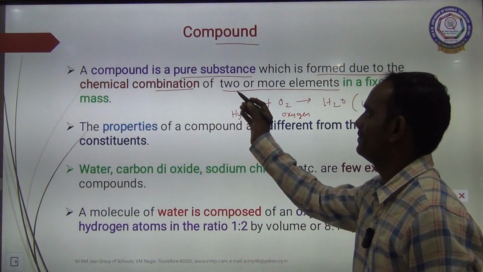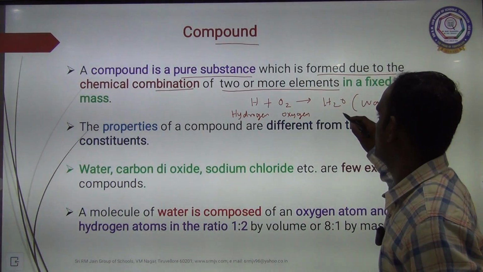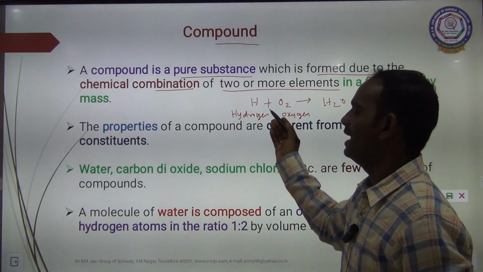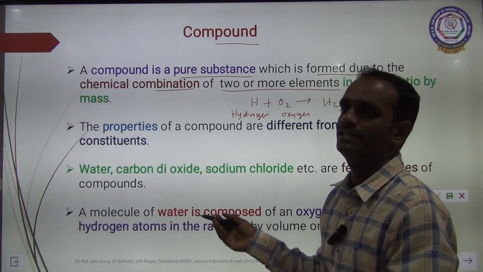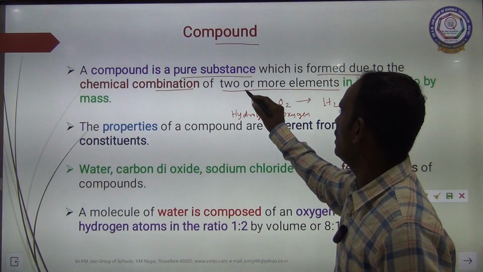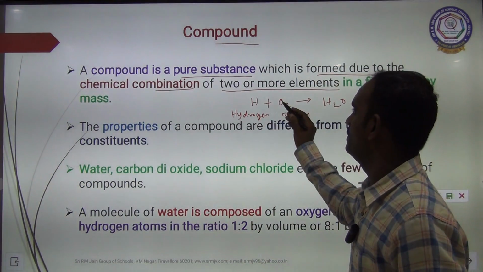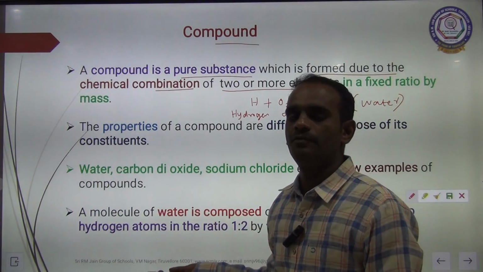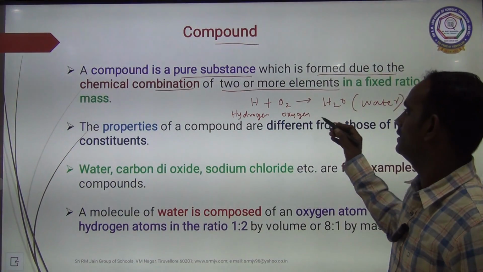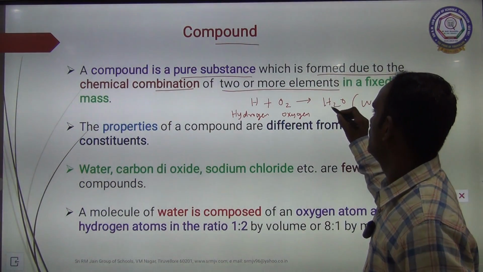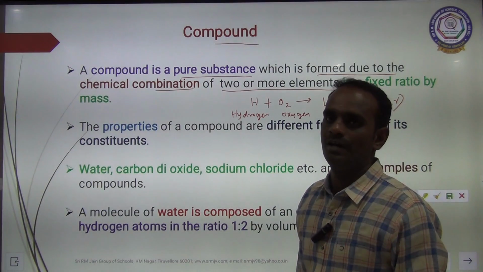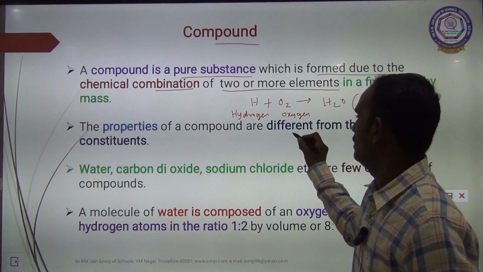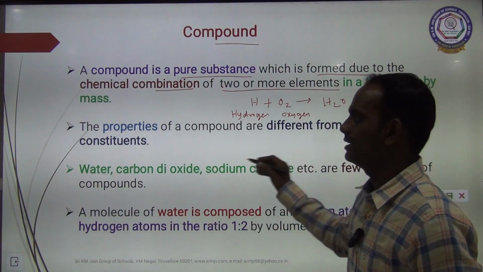H2O. See here, a compound is a pure substance which is formed due to chemical combination. Here hydrogen combines with oxygen. This is a chemical combination of two or more elements. Two elements combine to form a compound here. Hydrogen combines with oxygen to form water. So this is a chemical combination to form a pure substance called a compound, water. Clear? Yes.